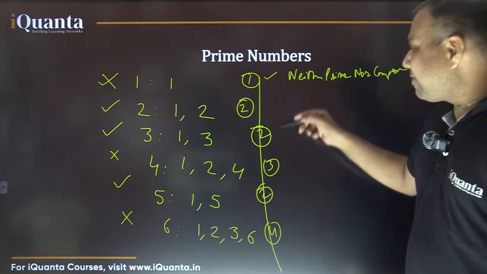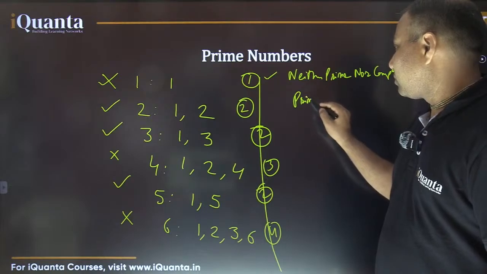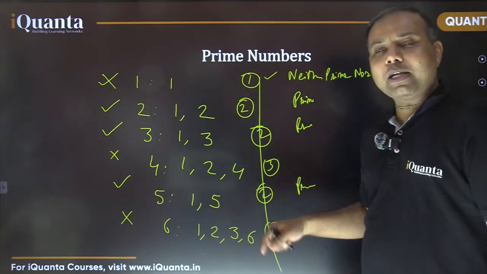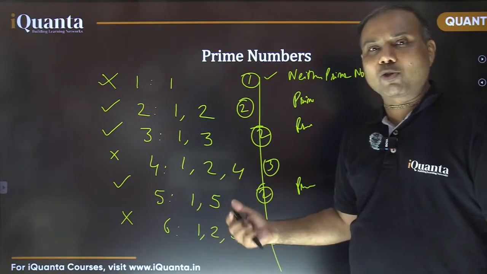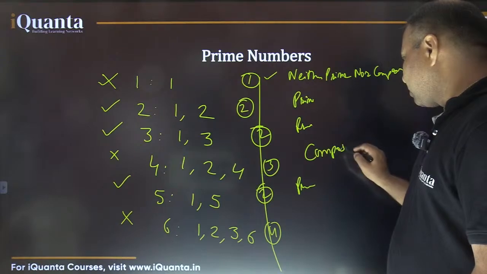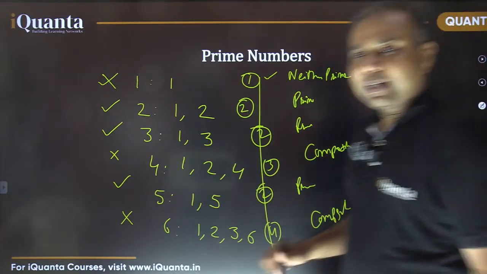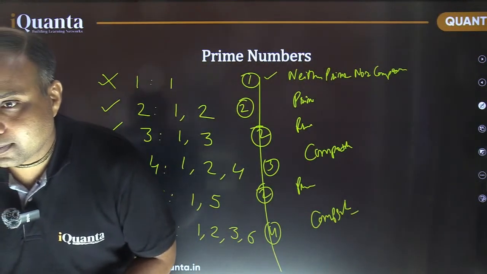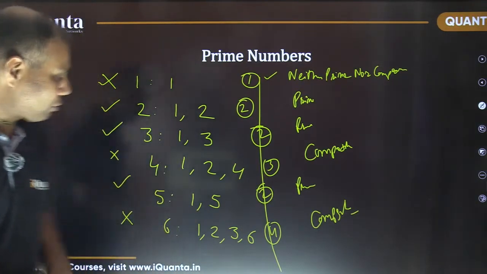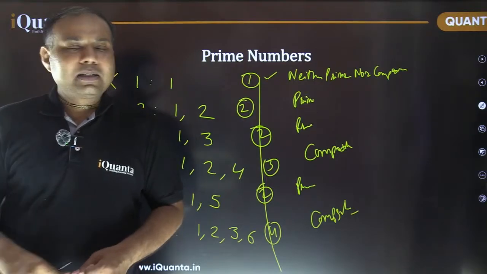Fine. And those who are having exactly 2 divisors, they are called prime. This is prime. This is prime. This is prime. Fine. And those who are having more than 2 positive integral divisors or natural number divisors, they are called composite numbers, like this one. This is the composite number. This is also a composite number. Fine. I hope this is clear. Good. Yes, 7 is also a prime number. Nice.